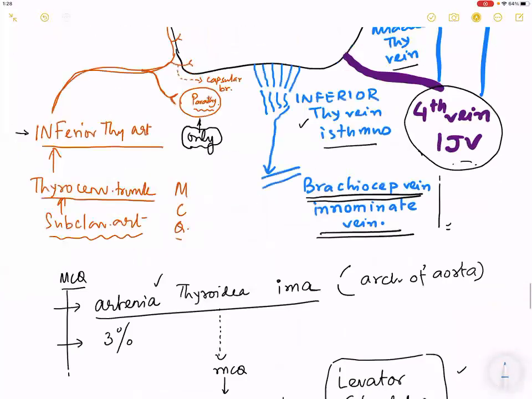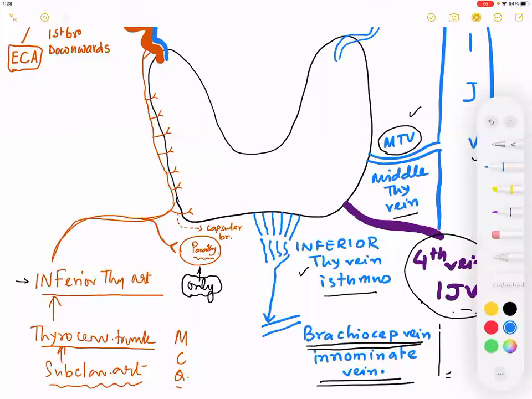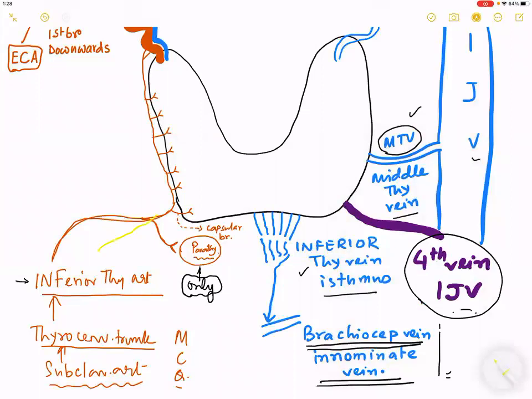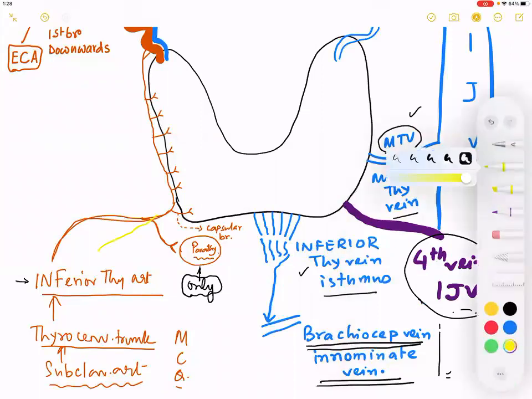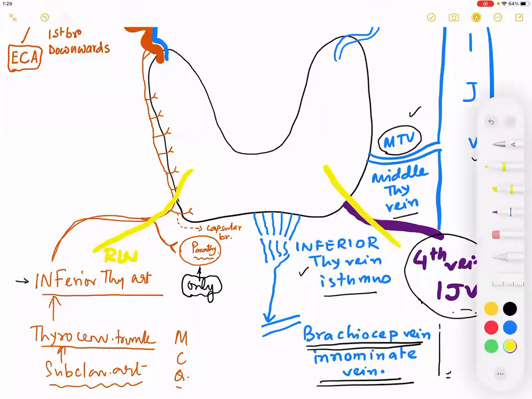Then tell me in this picture that you have drawn. So now tell me, where will I ligate the, that means, this is the recurrent laryngeal nerve in this point. If this is the recurrent laryngeal nerve, as you can see, where should I ligate the inferior thyroid artery? Away from the gland. Very good. Right.